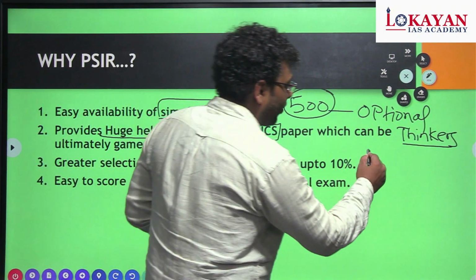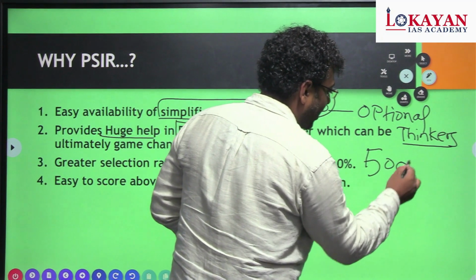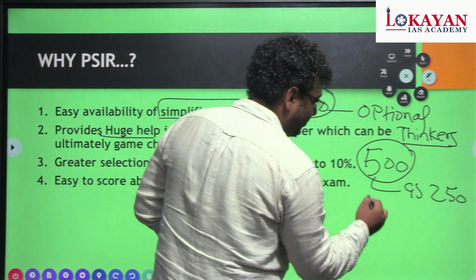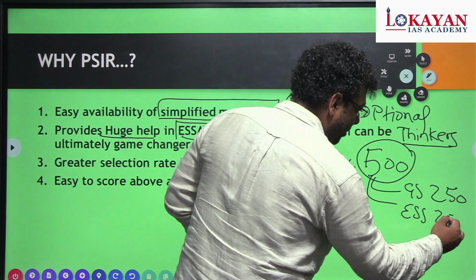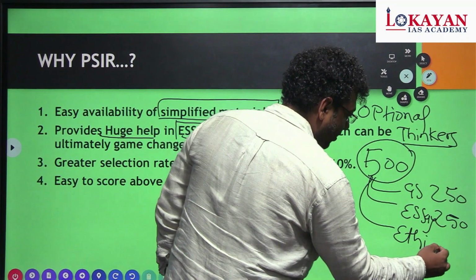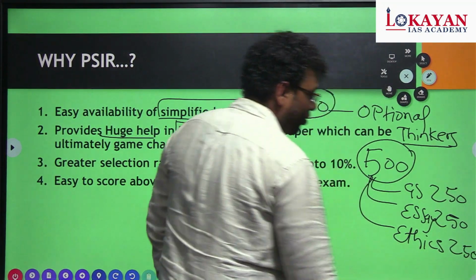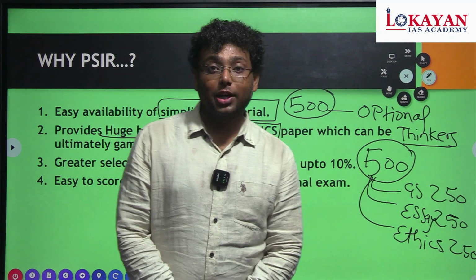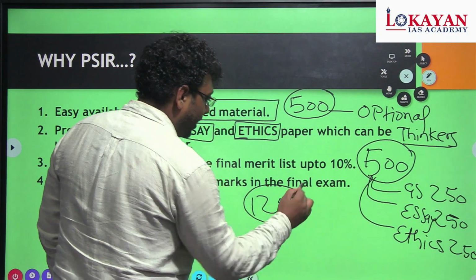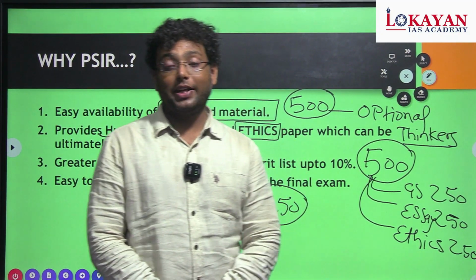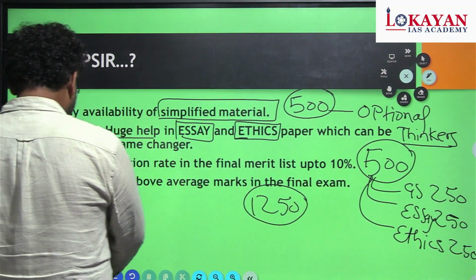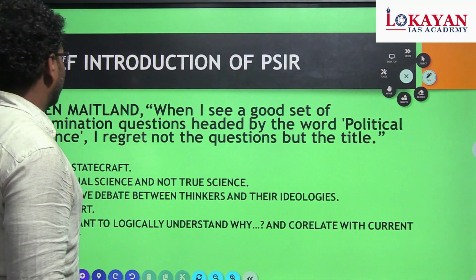That means while preparing the PSR having 500 marks, first you can prepare GS2 having 250 marks, second the essay having 250 marks, and third ethics which has another 250 marks. That means while preparing the PSR having 500 marks, you are actually preparing for 1250 marks, which is almost 60 to 70% of the complete UPSC marks. So these are certain benefits of the PSR.